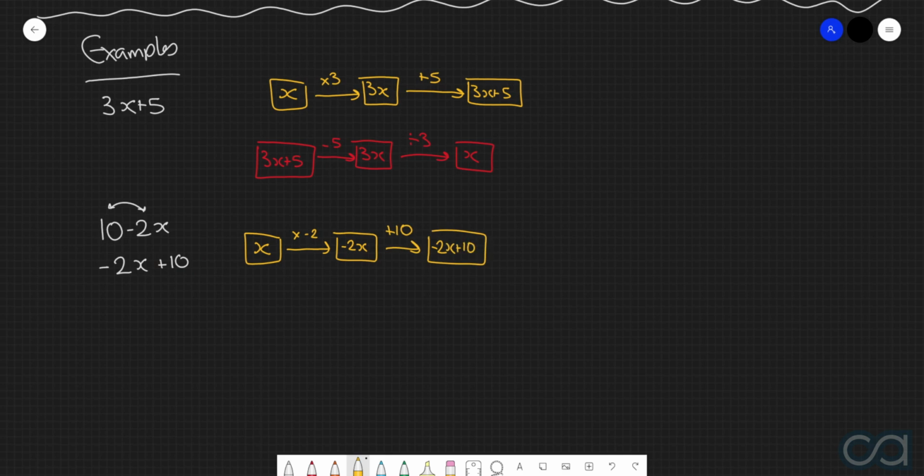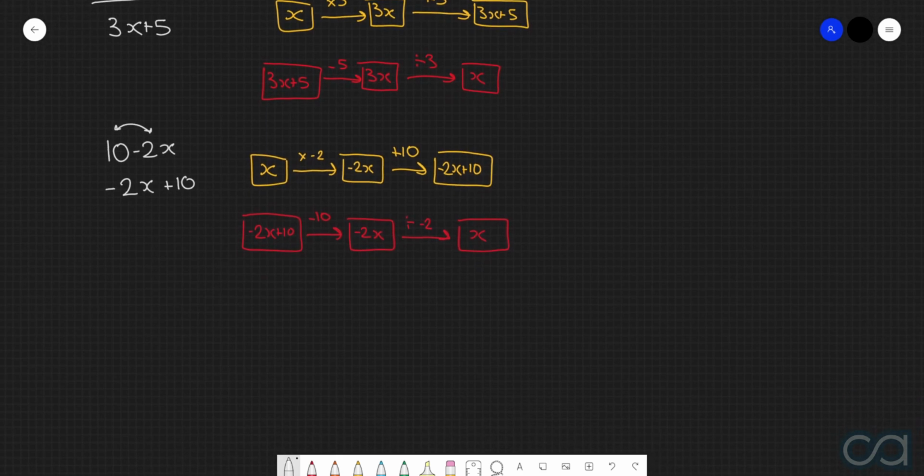So that there is our build-up flowchart. Now, if we want to create the undo flowchart, we're going to start off with the final expression, which is negative 2x plus 10. And now we're just going to do the inverse operations of the build-up flowchart, but in the reverse order. First things first, we've got the inverse operation of plus 10, which is minus 10. That arrives us at negative 2x. And then we'll do the inverse of multiplying by negative 2, which is dividing by negative 2. Dividing negative 2x by negative 2 will arrive us back at x.